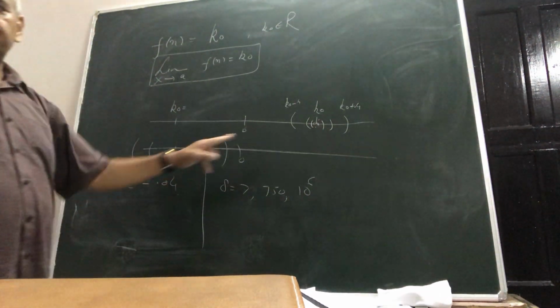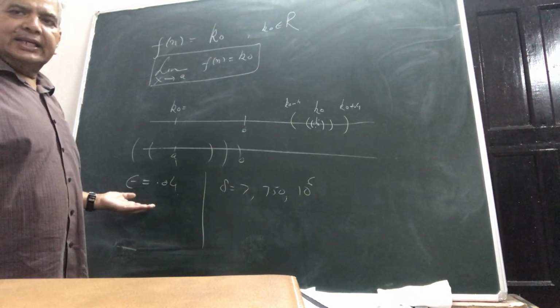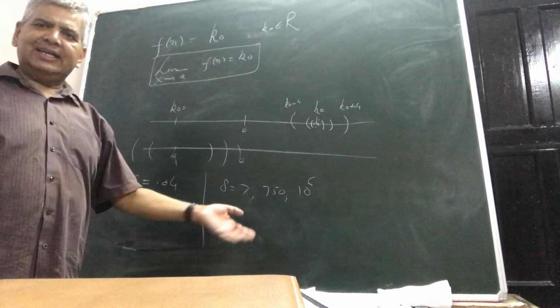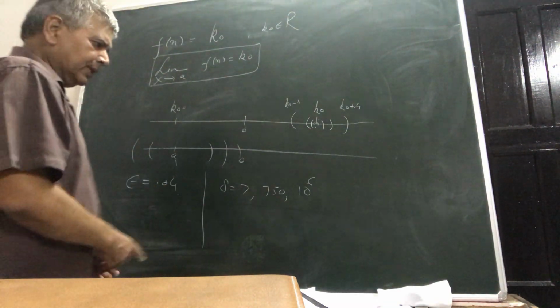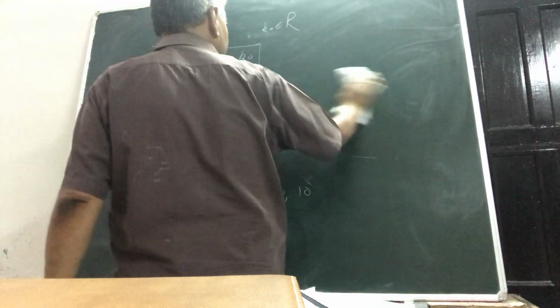So this is how we have shown it. Here you choose any epsilon, and delta can be any positive real number. So this is one classic example for your understanding of the concept.